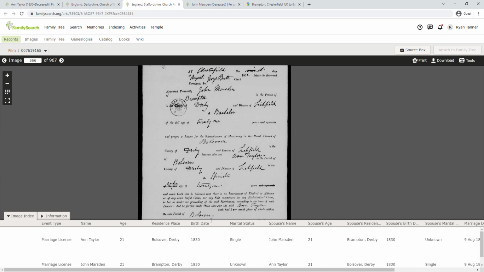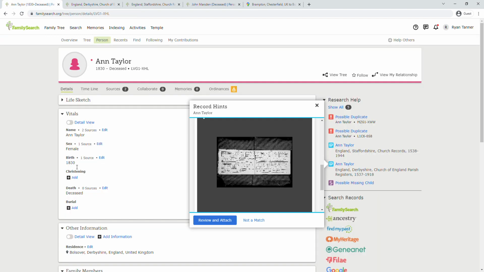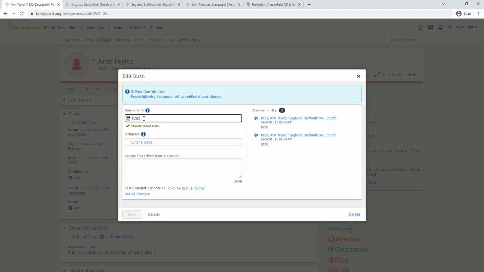So this doesn't have an accurate date for their ages, whereas this record only has an accurate year for her age of 18 years, which means she was not born in 1830. She was born in 1833. So that is something that we can edit and update.